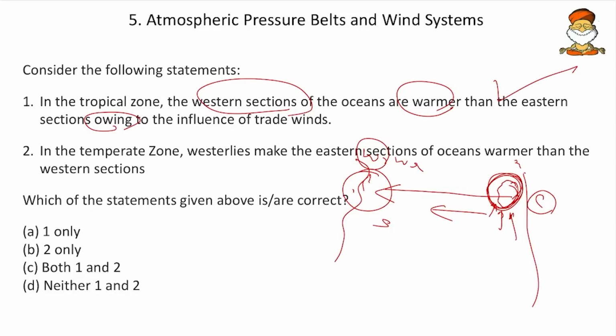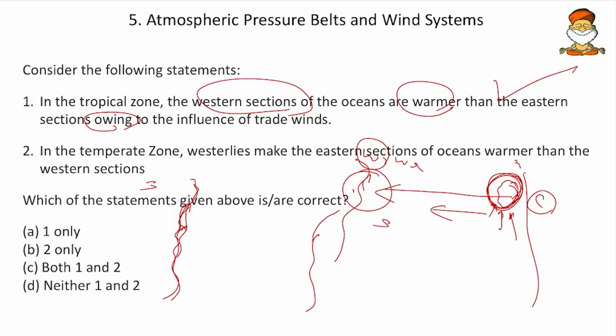Then in the temperate zones, the westerlies make the eastern sections of oceans warmer than the western sections. Now you take one more example, the Atlantic Ocean. So the temperate region of the Atlantic Ocean we take here. It is like Newfoundland and then the Canadian coast, so that will be this side, and Europe will be this side.